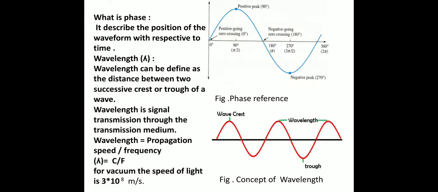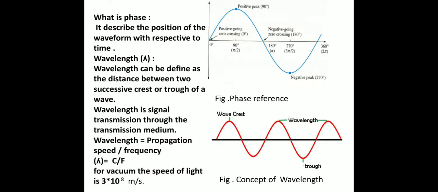Then what is the phase? It describes the position of the waveform with respect to time. That is 90 degree, 180 degree or 45 degree. That is the position of the waveform with respect to time. It indicates the angle of the waveform with respect to time. The figure shows the concept of phase reference.